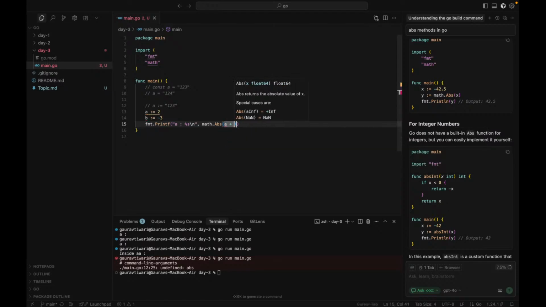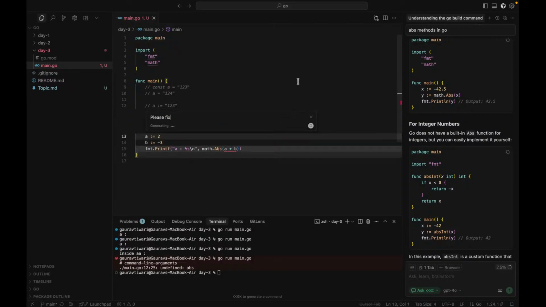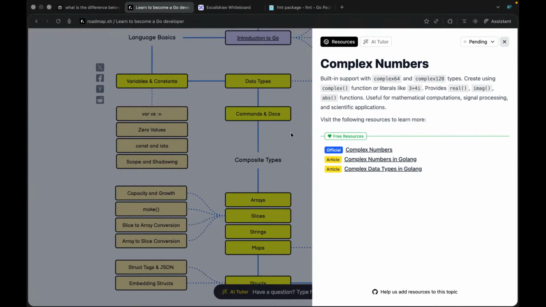Now if I do A plus B, now it is supposed to return me. Let's ask for quick fix. Let's see how it gives us. Okay, so it stored another value in this, and then we have float 64. Then let's print the value. Now if I do this, give me an. Oh, why is that? It's supposed to give me, I guess, as a float. Okay. So first it converted that particular value into float 64, then it returned me the value. So this was the case, I guess.